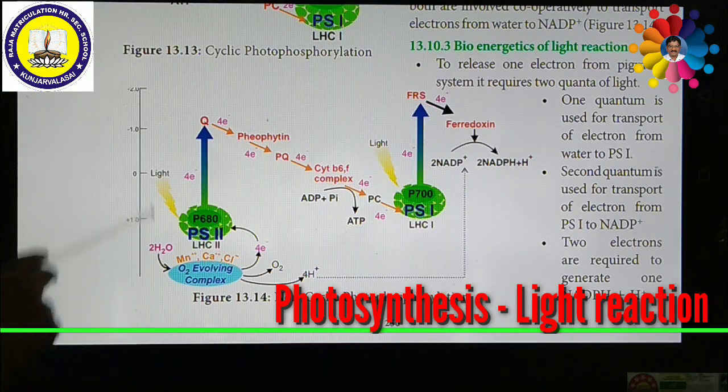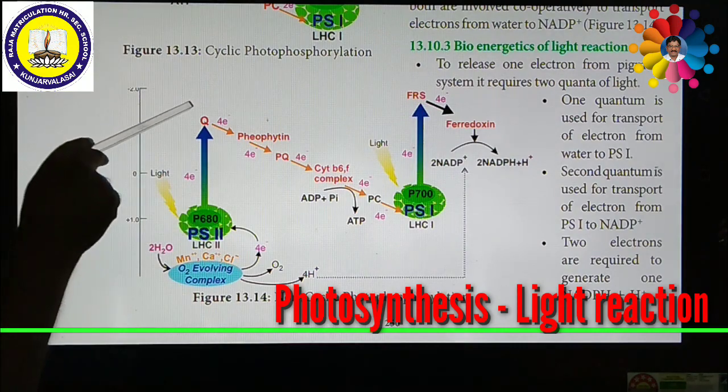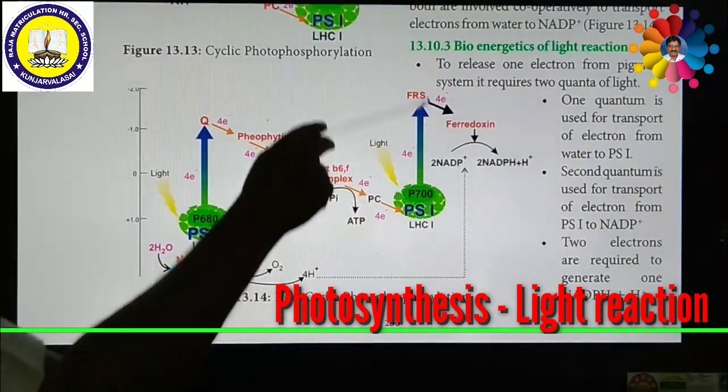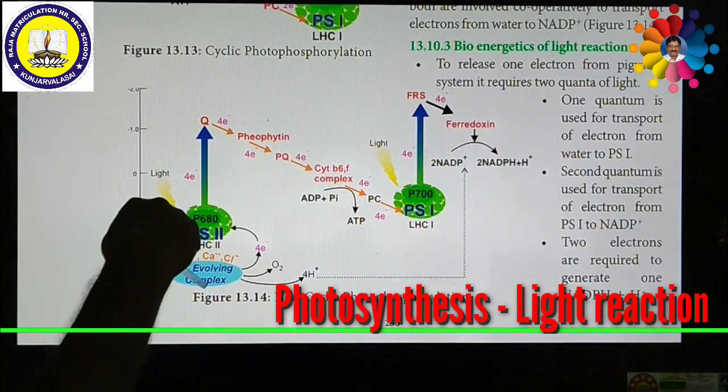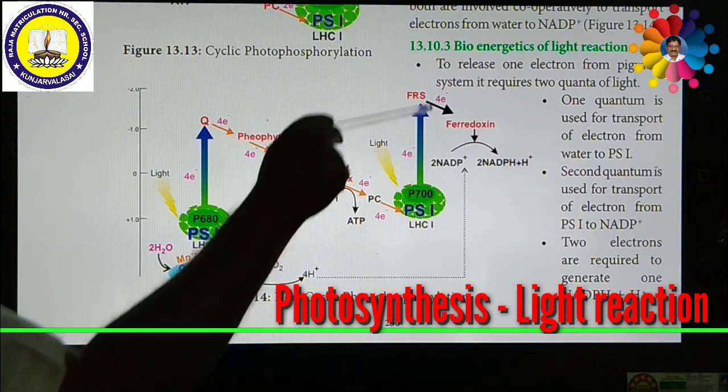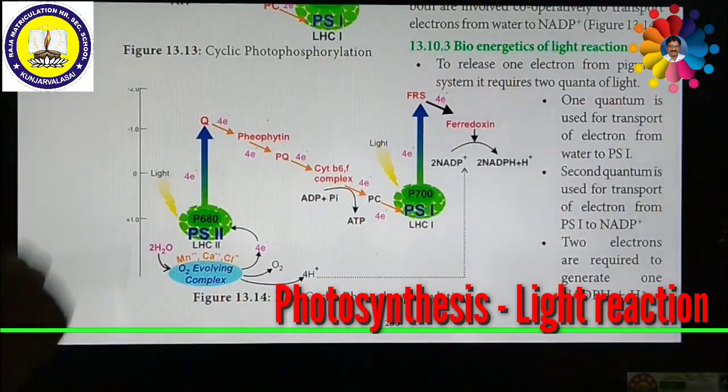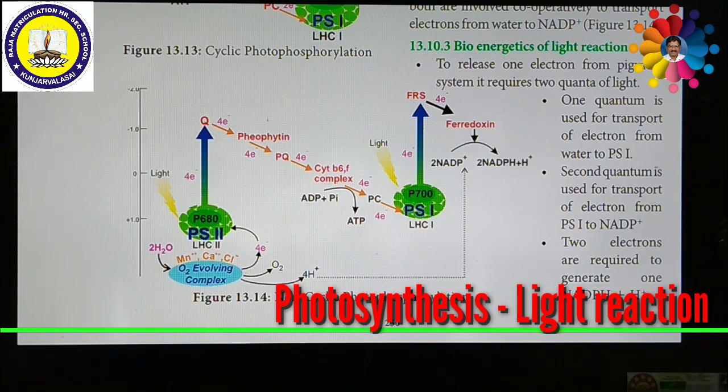So here the electrons are expelled from this chlorophyll molecule and excited, but they are not recycled back. These are forming a Z-scheme model. Hence this is called Z-scheme, non-cyclic photophosphorylation. Now we shall discuss cyclic photophosphorylation.